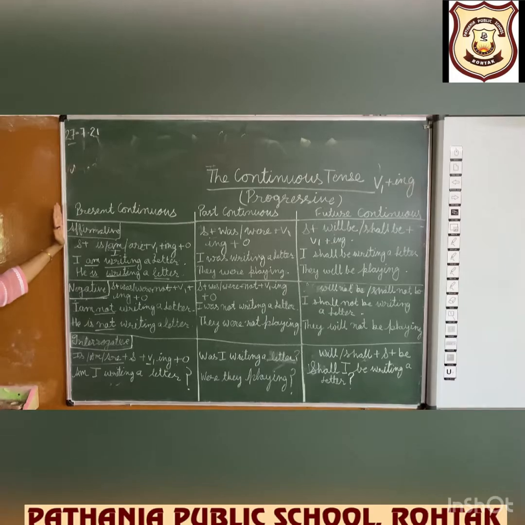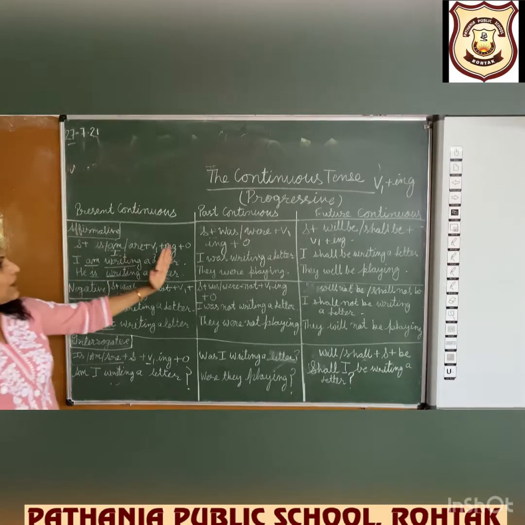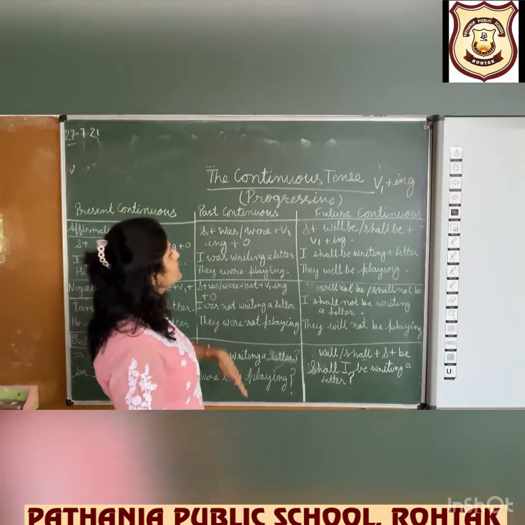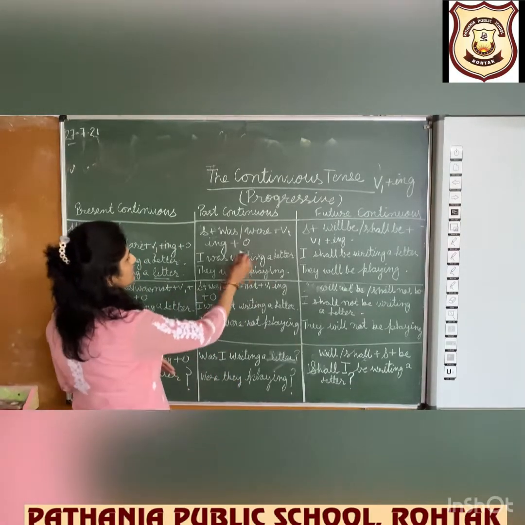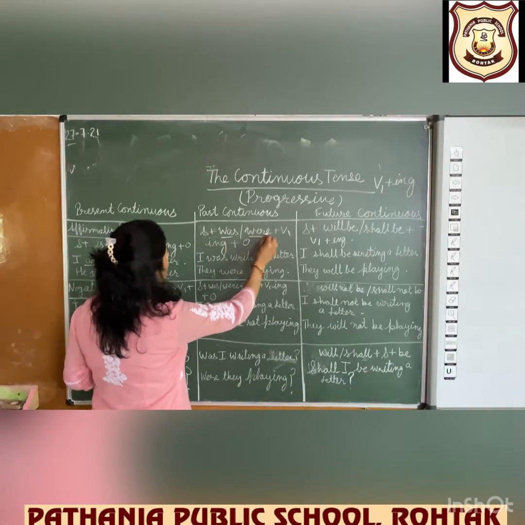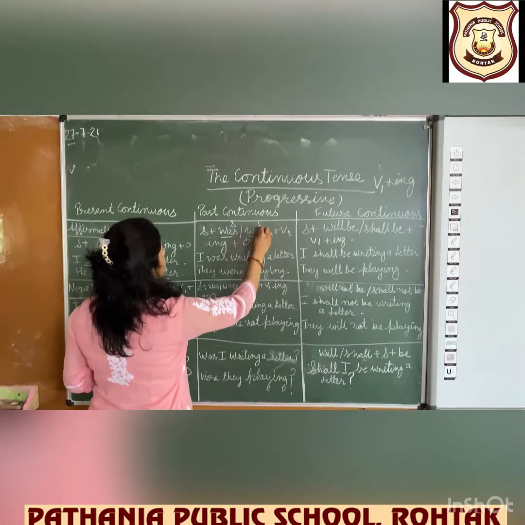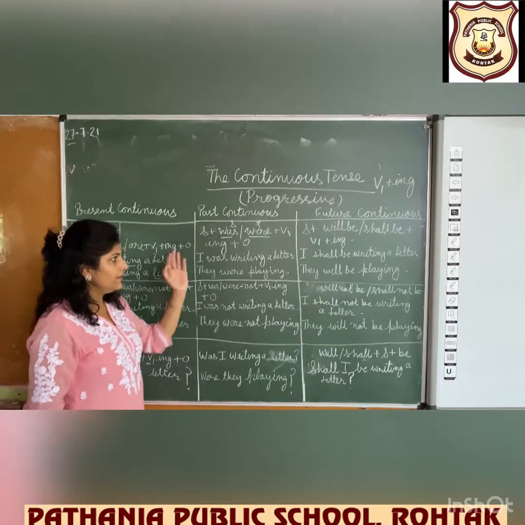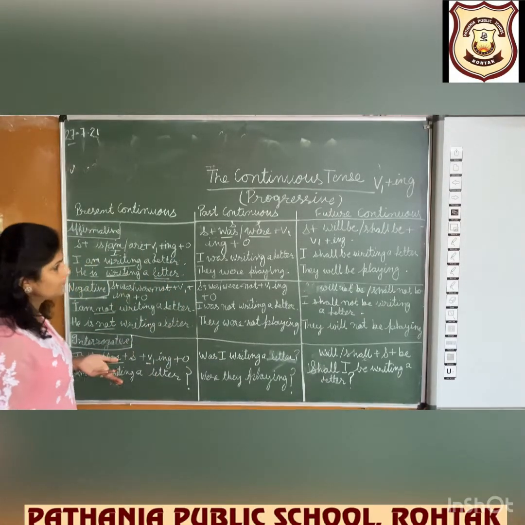Present continuous tense we use to show action that is in progress, in present time. Now, let us move to past continuous. So, what are the helping verbs we use? Was for singular, were for plural. And the rest of the structure is same.